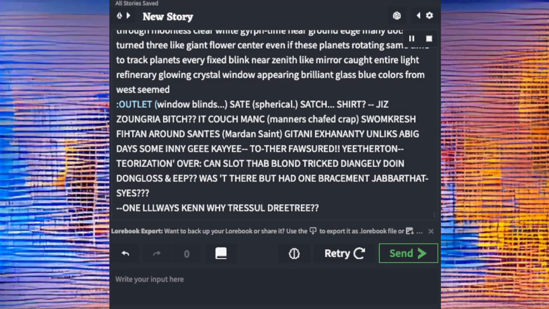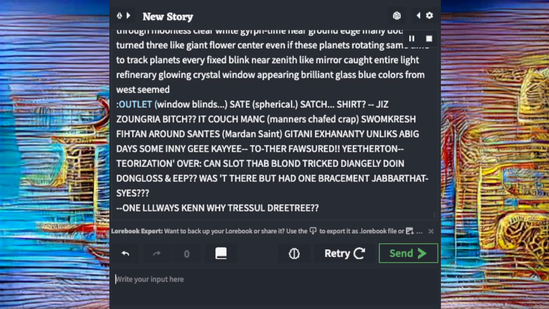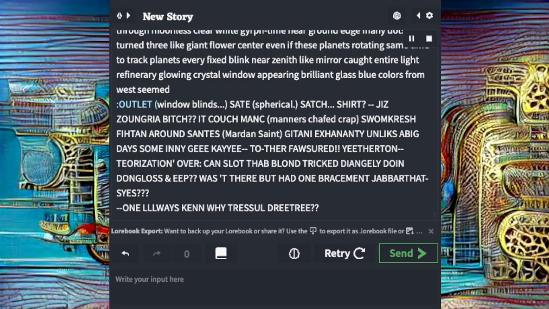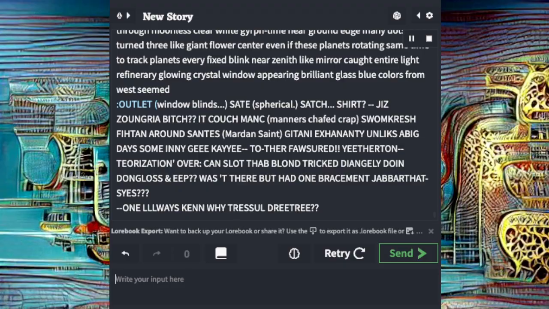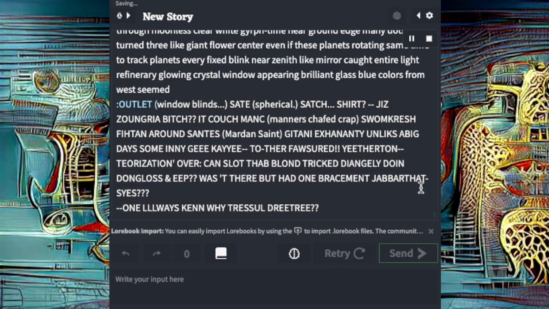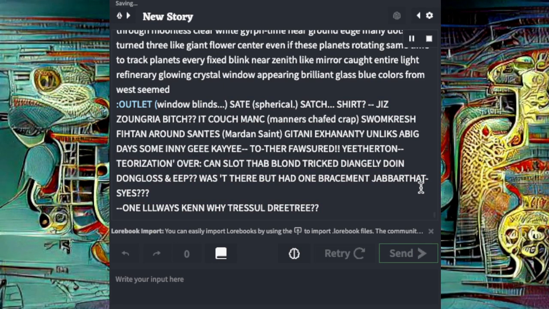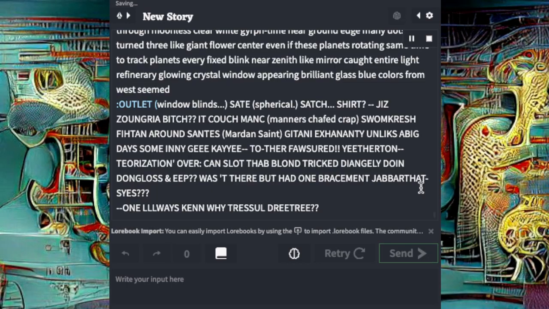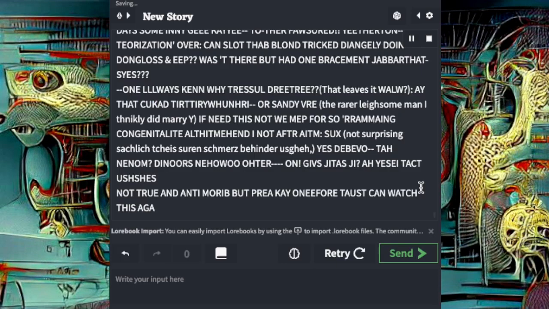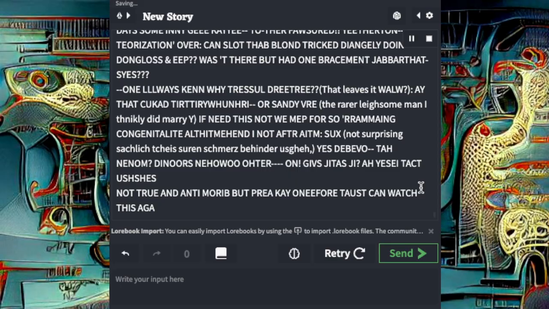How that window blinds. Say spherical, satch, shirt, Jizambria bitch, big couch mind minus chief craft swan crash fitting around Sans Martin Saint Gaetani exanity and licks every day so many GK to their foreshort.